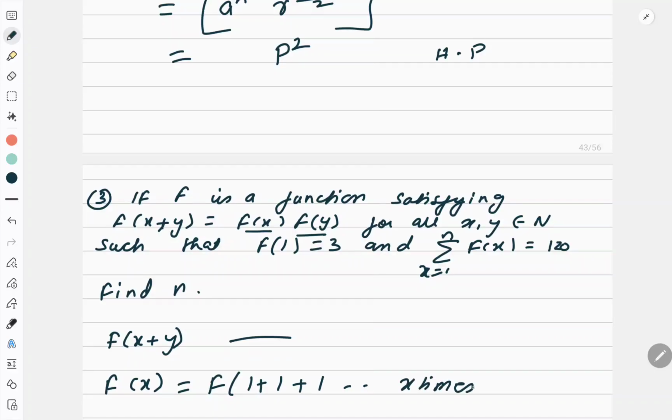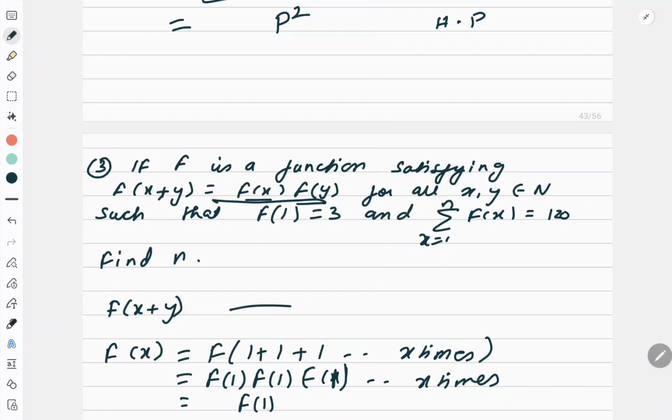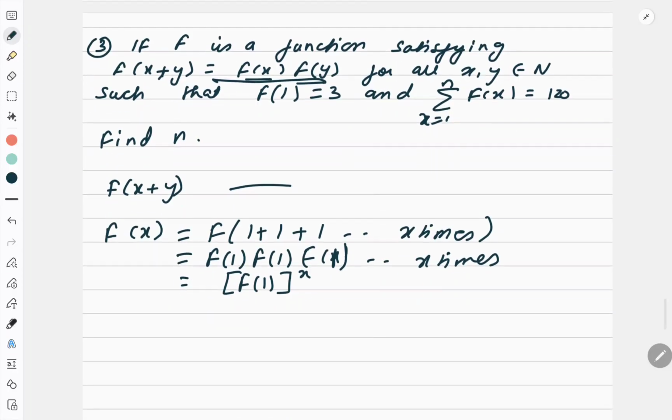So 1 plus 1 plus 1, x times, means it is x. Correct? But when I apply this property, I can separate it as f of 1, f of 1, f of 1. How many times? X times. What does it mean? F of 1, x times, so power x. Now what is the value of this f of 1? F of 1 is nothing but 3 from this.